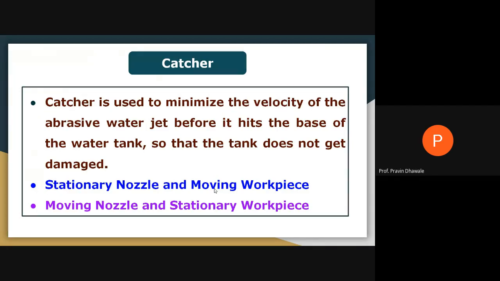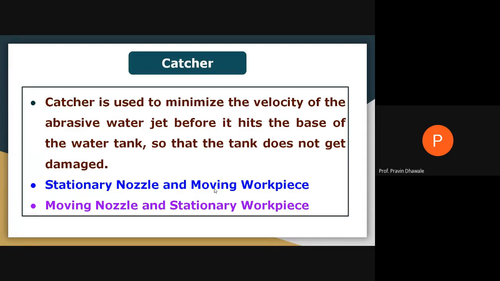Catcher is nothing but a certain diversion flow path for the abrasive water jet coming from the nozzle, allowed to pass through a certain liquid in order to reduce its velocity. There are certain mechanisms of the catcher where we may keep the nozzle stationary and the workpiece moving. And in certain cases, we may keep the workpiece stationary and the nozzle moving. Are you getting what the catcher is?